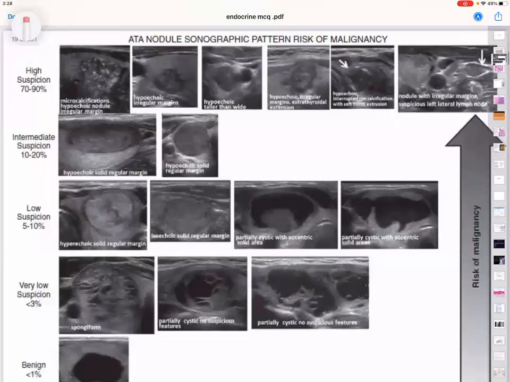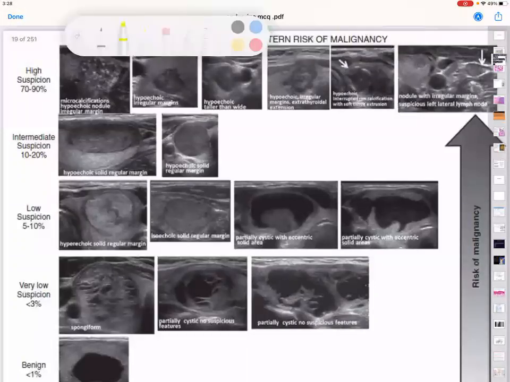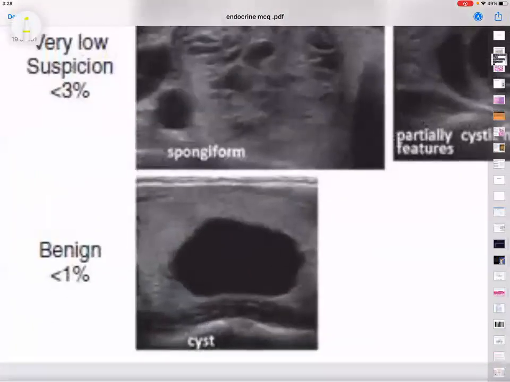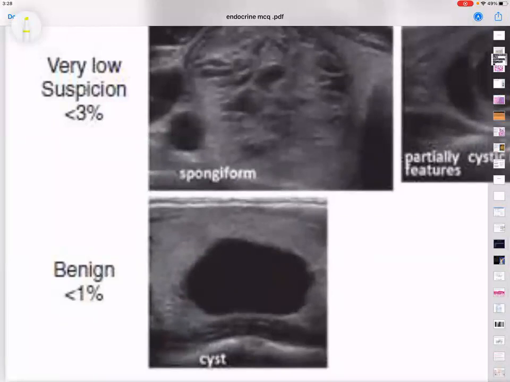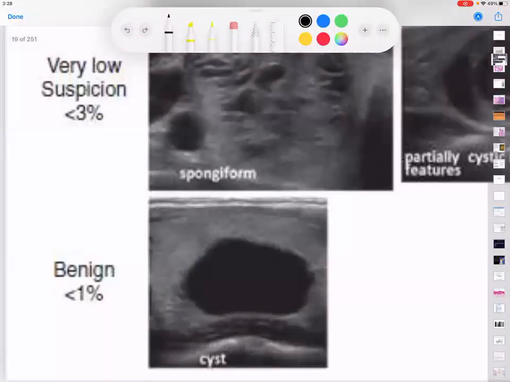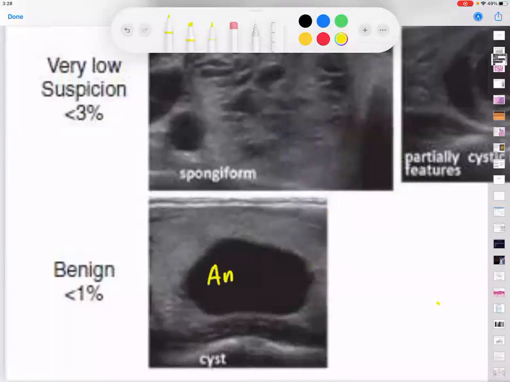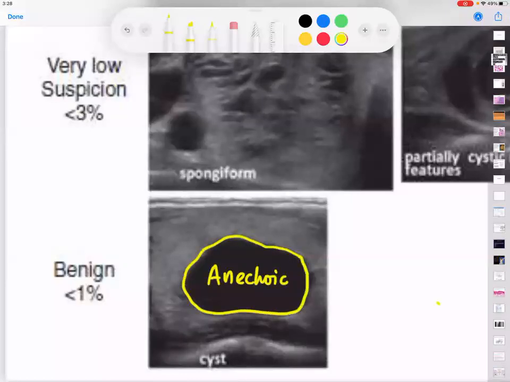Okay. This table that you are seeing in front of you is the ATA nodule screening pattern for a cancer. Now, see this. Do I have the vision in your screens now? Hello? Yes, sir. Okay. This type of appearance, what will you call this type of cyst to be? Sir, I will call this cyst to be an anechoic. Can you see the smooth wall? What is the chance that this has a cancer? It is less than 1%.